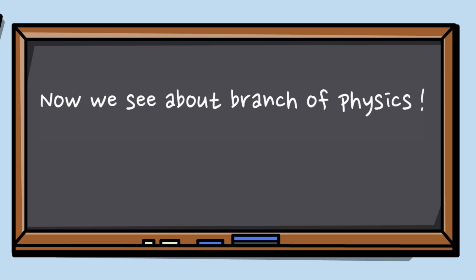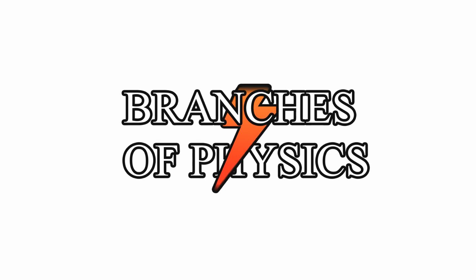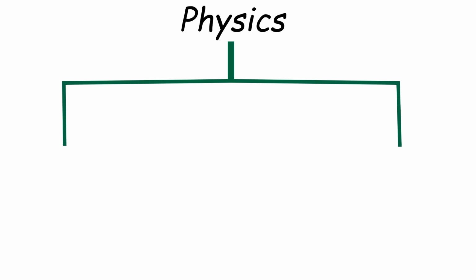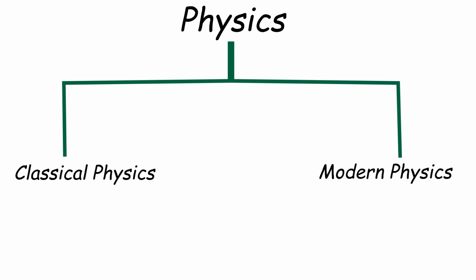Now we see about the branches of physics. Physics is divided into two. The first one is classical physics, and the other one is modern physics.